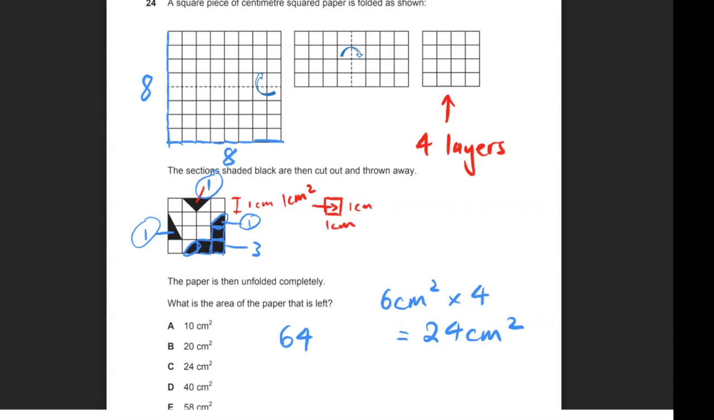And you minus the missing amount, which is 24 centimeters squared. So that will give you 4 minus 4 is 0, 6 minus 2 is 4. So that will give you 40 centimeters squared remaining at the end. So the correct answer for that would be, let's do it in red because I've been doing it red so far, I believe, will give you D. So the correct answer for 24 is D.